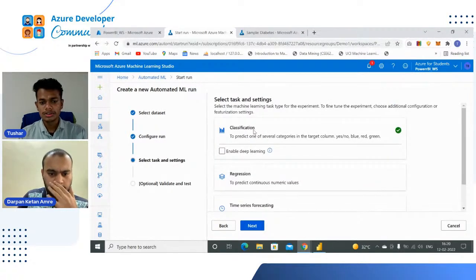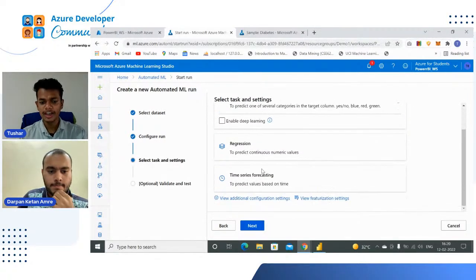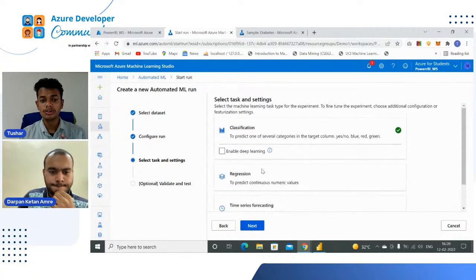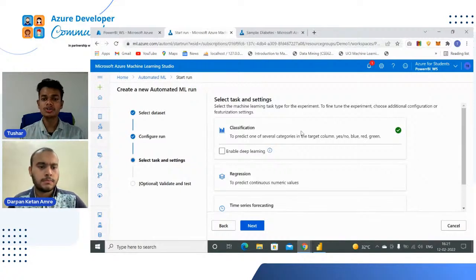So here we have classification, regression, and time series forecasting. Three types of tasks are given. What is classification? Basically, you all know that you have a Gmail account, and mail is coming in. Gmail already classifies whether it is spam or not spam, right? Or when we are giving an exam, the statement will be true or false. So there are only two values: yes, no, true or false. So this is classification.